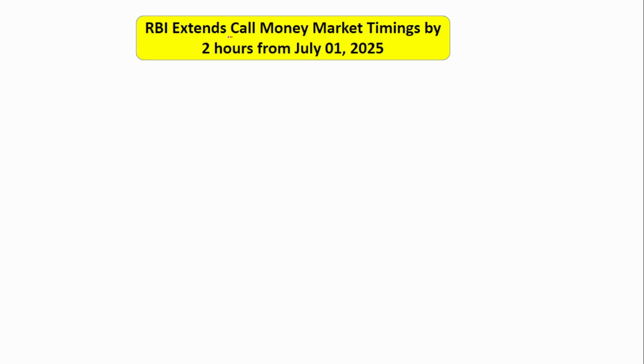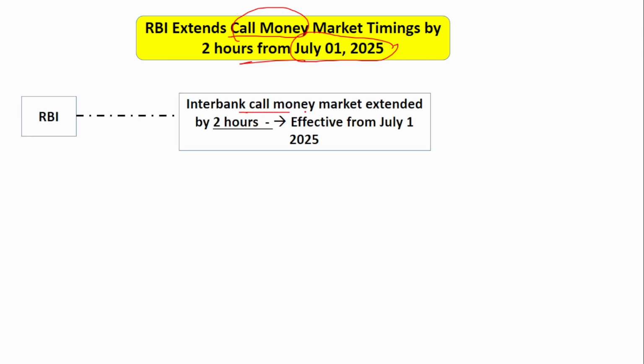Next is RBI extends call money market timing by 2 hours, and this is from July 1st, 2025. So if you see, the Reserve Bank of India increased the interbank call money market timing by 2 hours. Again I am telling you, this is effective from July 1st, 2025. Previously, the timing was 9 AM to 5 PM. Now it has been increased to 9 AM to 7 PM.